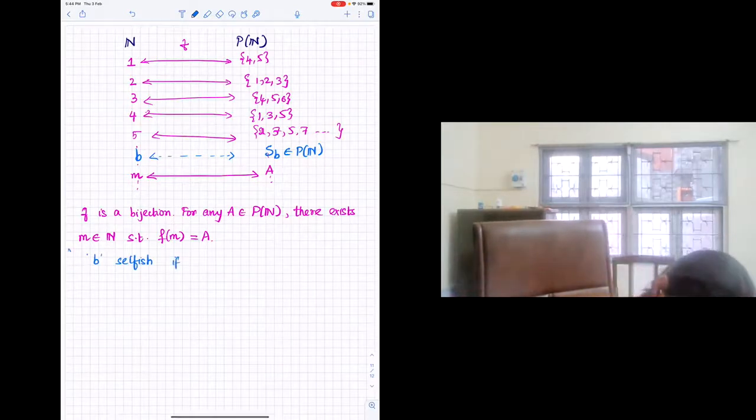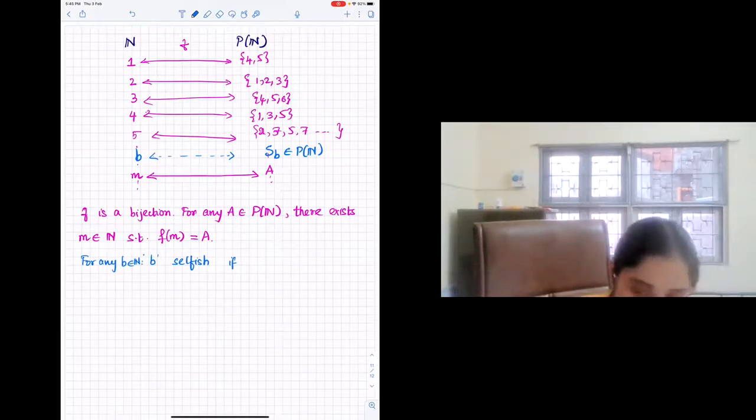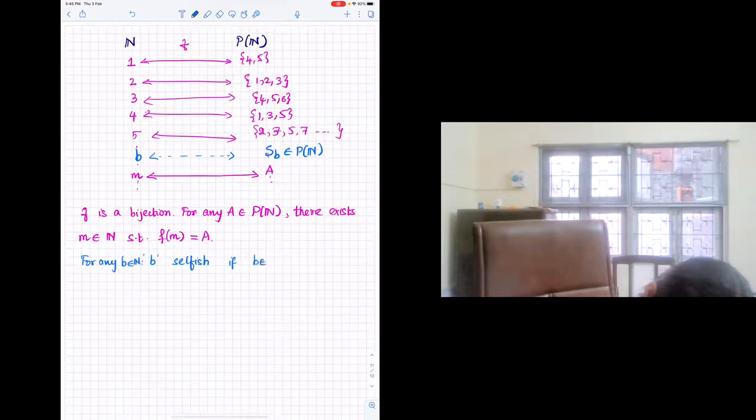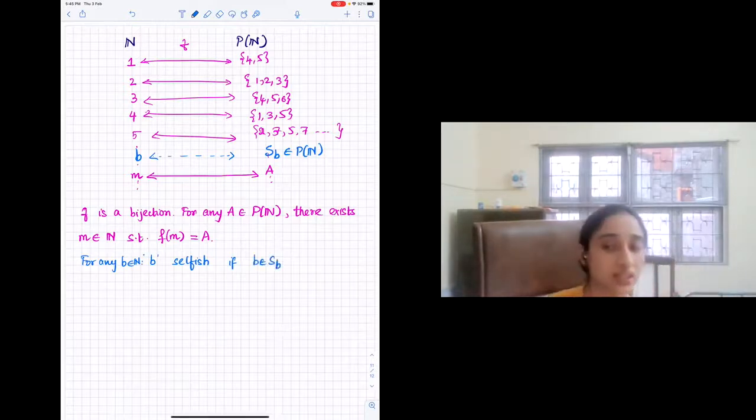So for any B in N, we say that B is selfish if you look at f of B, and that is SB, and that set SB contains B. It's so selfish that under the map, it puts itself in the set SB.